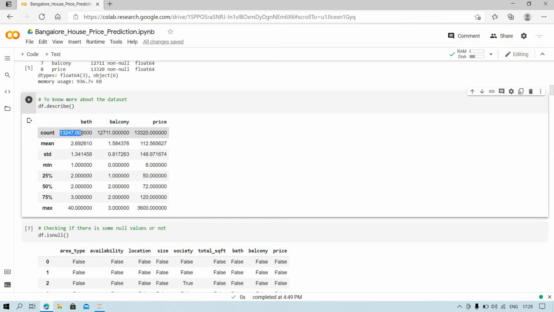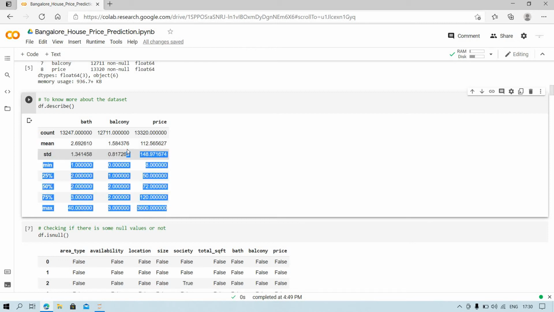Here you will see the counts: 13247 for the bath feature, and for the balcony feature we have the count of 12711, and for the price there is the count of 13320. If you take the mean of the bath feature, you will get 2.69, and similarly the means of balcony and price are 1.58 and 112.56 respectively.